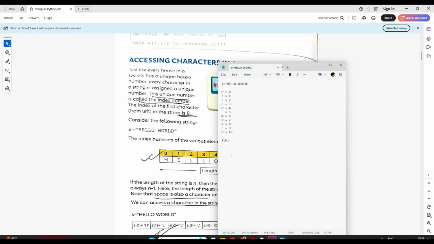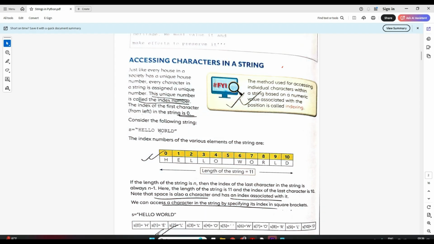So if I give print s[6], it will print from the s variable the 6th index, which is W. Clear? In your book, they have given hello world, and each character has an index specified. This index is a unique number that is assigned to each character in your string.